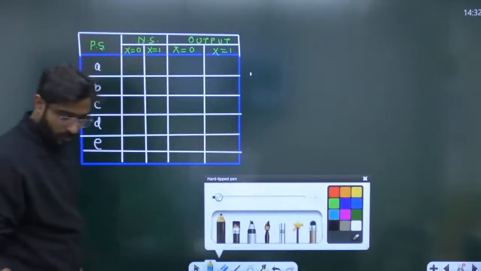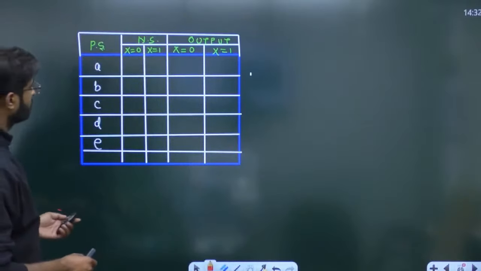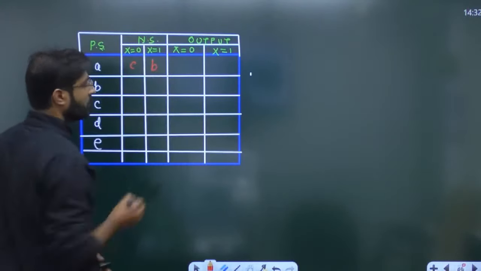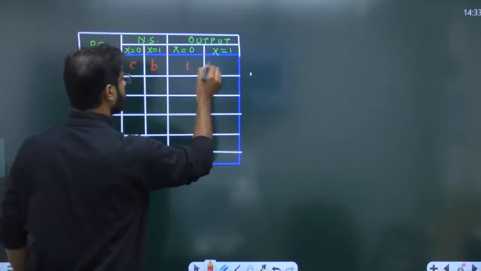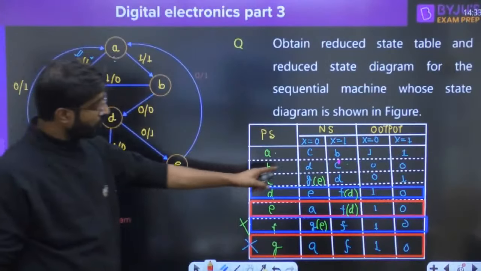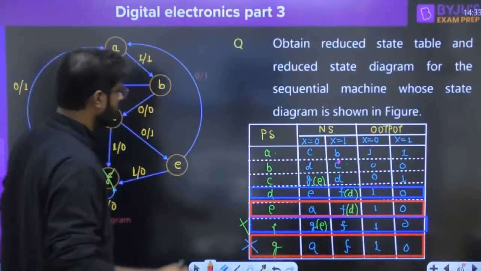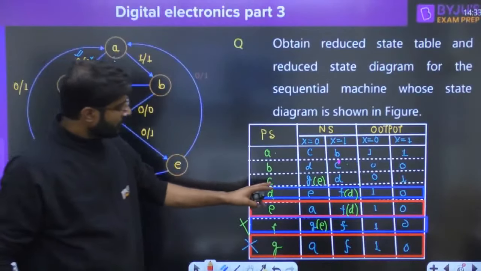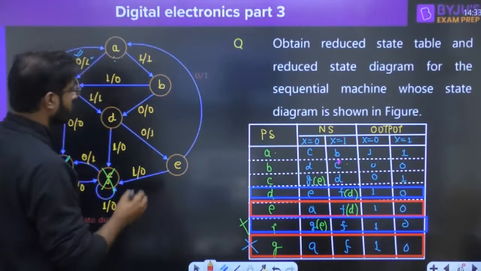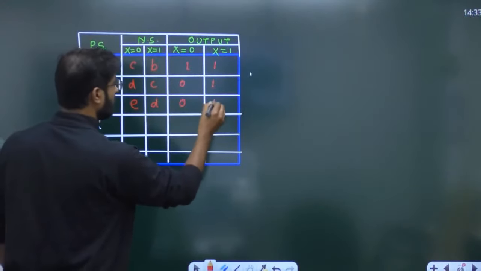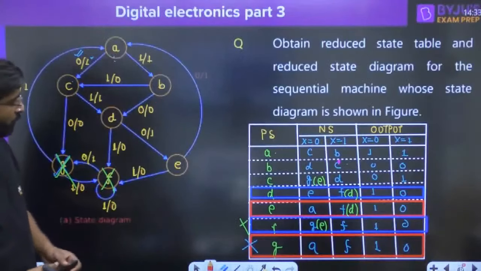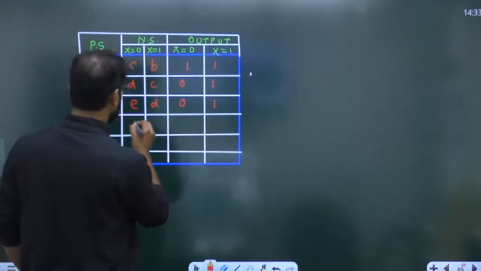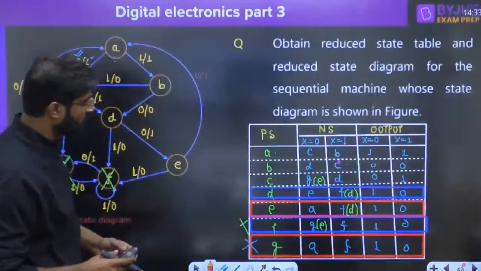Now for A, there is no change: C, B, C and B, 1 1. Now B, if you want to discuss, D to C 0 1, DC 0 1. Now C, ED 0 1. Now for the D, if you want to write, ED 1 0, ED. Oh, here it is again ED.